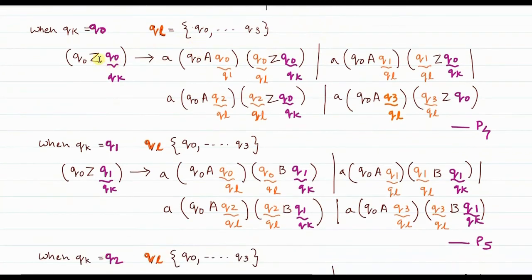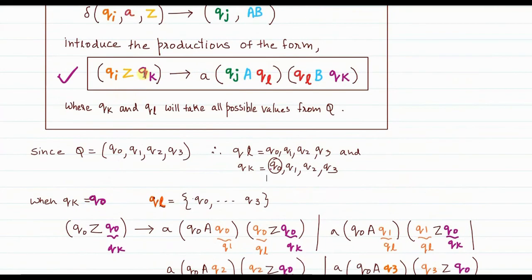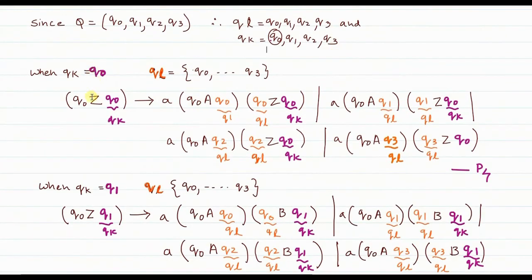If you see in the formula, there is Qk and at the end there is also Qk. In the first substitution that I have written, in place of Qk I have written Q0, because initially Qk takes Q0. Wherever Qk is there I have written Q0. Also at the end of the transition there is a replacement, I have written Q0. Here also Q0. All Qk's have been replaced by Q0. So first Qk takes the value of Q0.